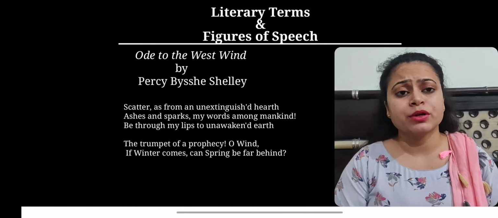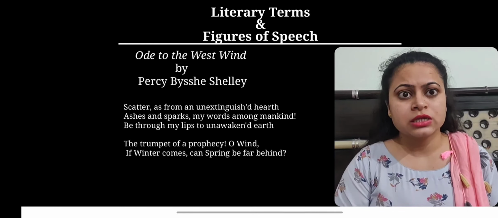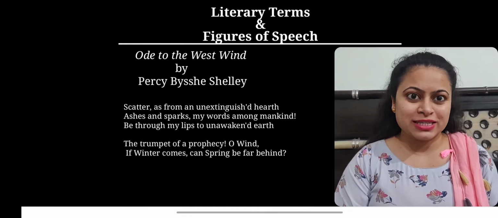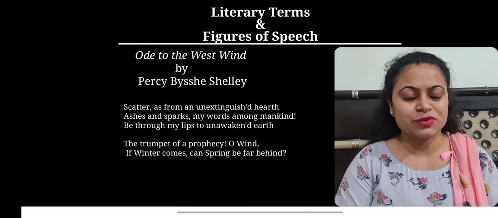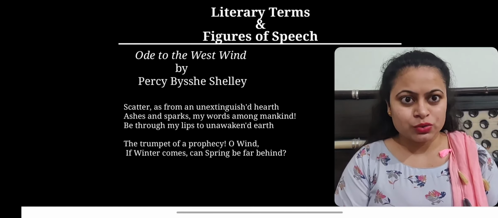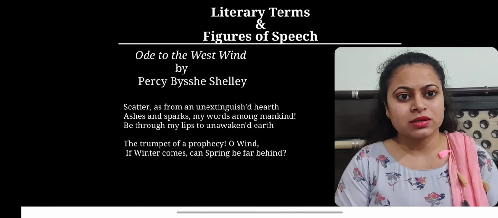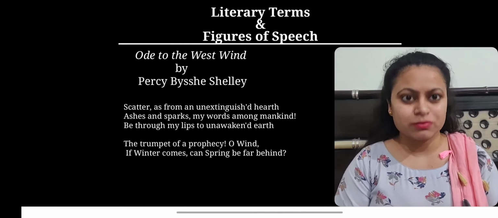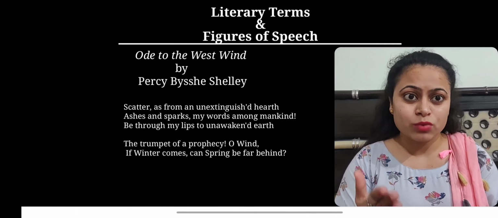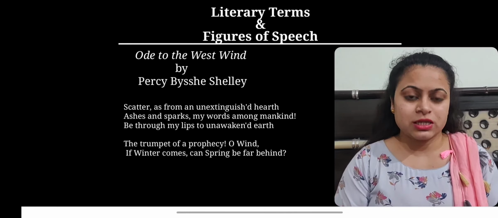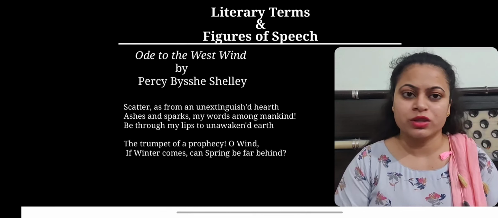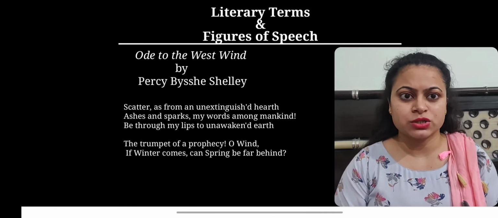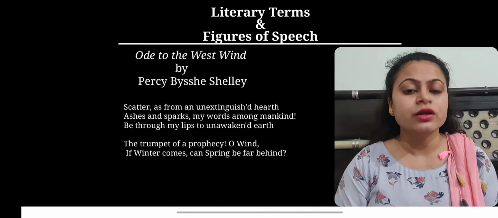Here is an example of this irregular ode. This ode is written by Percy Bysshe Shelley, Ode to the West Wind, and here I have taken two stanzas from this poem to show you how much both vary from each other. You can see that both the stanzas do not match, even in length, rhyme scheme, or rhythmic pattern. There is no sort of match with each other. That's why it is called irregular ode.